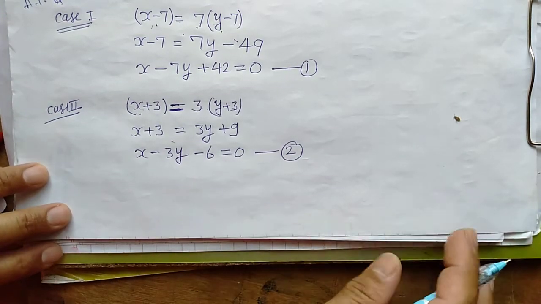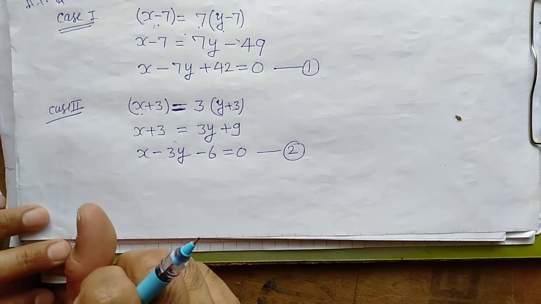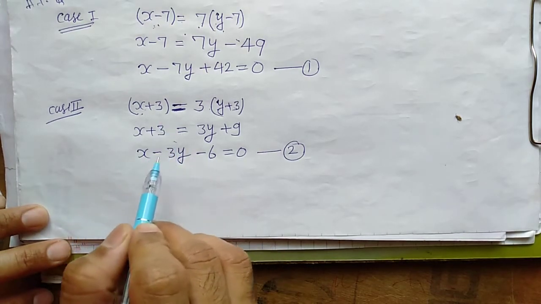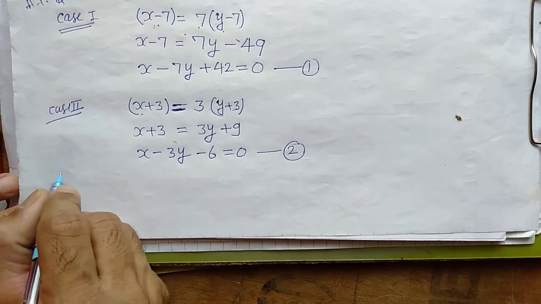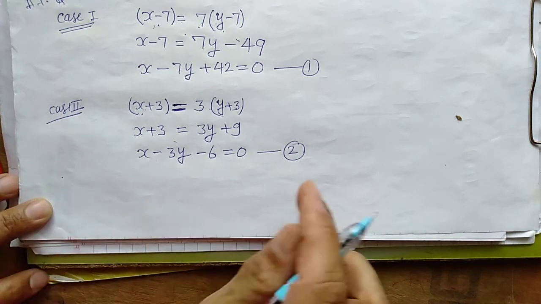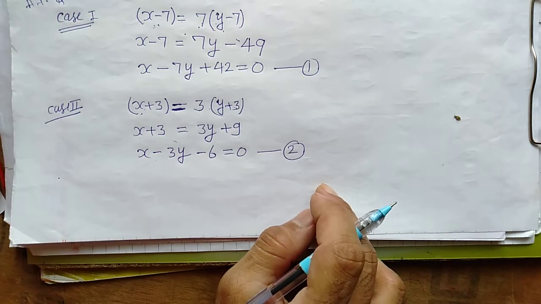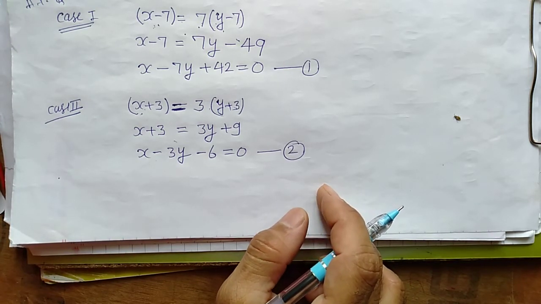Now what we will do, from equations 1 and 2 we will make a table, means we will find values of x and y separately. So here I am taking equation number 1 and equation number 2 I will write here, and for them we will find points.